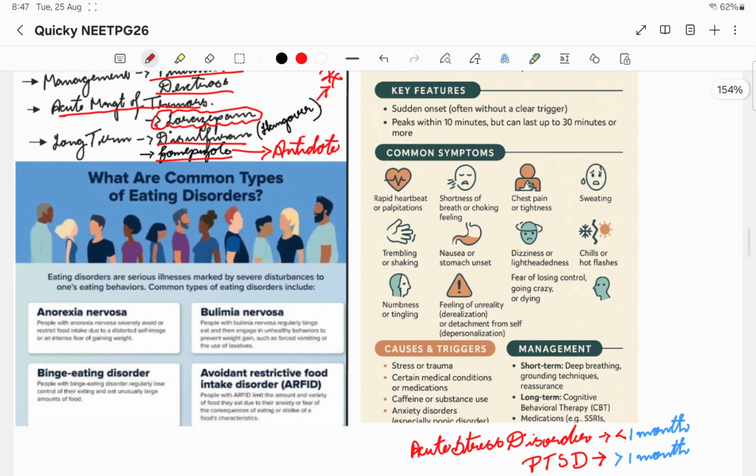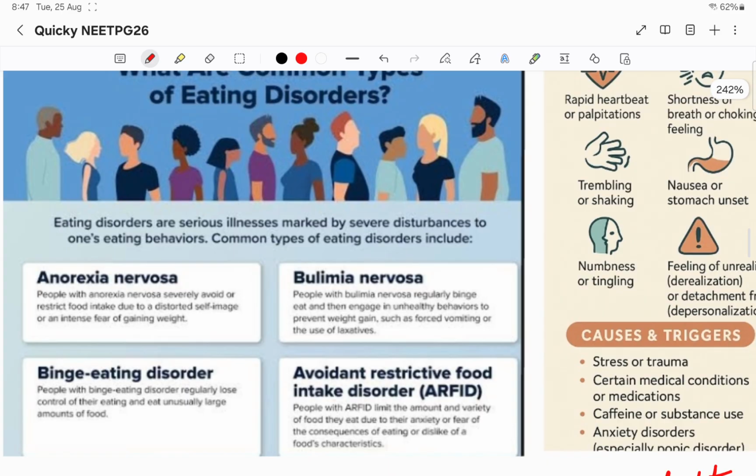Then coming to eating disorders, they are asking these eating disorder things. The things are anorexia nervosa, bulimia nervosa, then binge eating disorder, and avoidant restrictive food intake disorder. So let us see one by one.